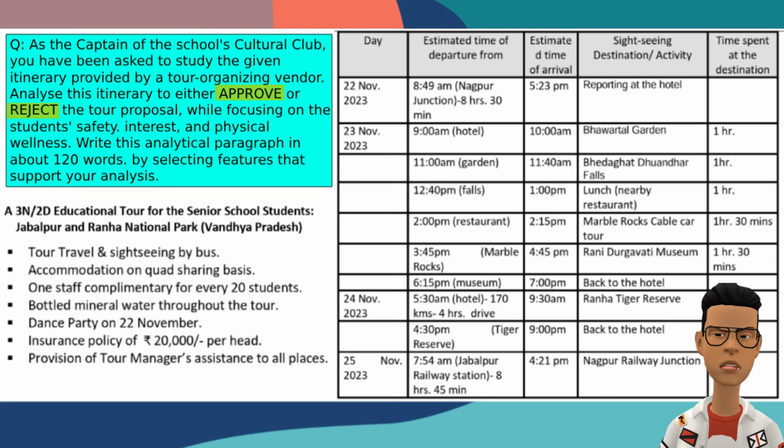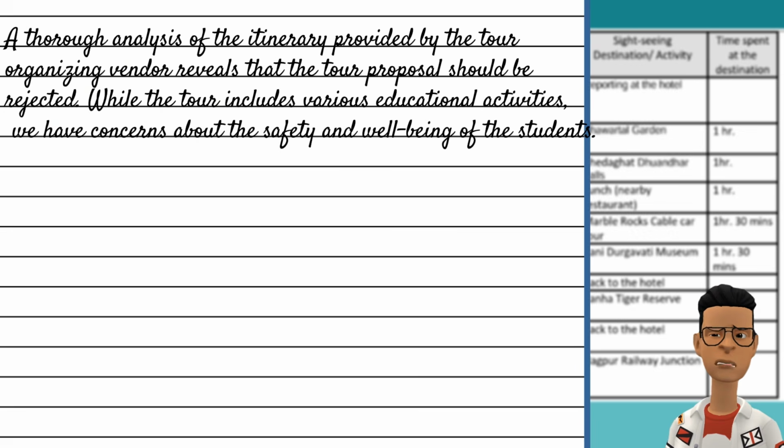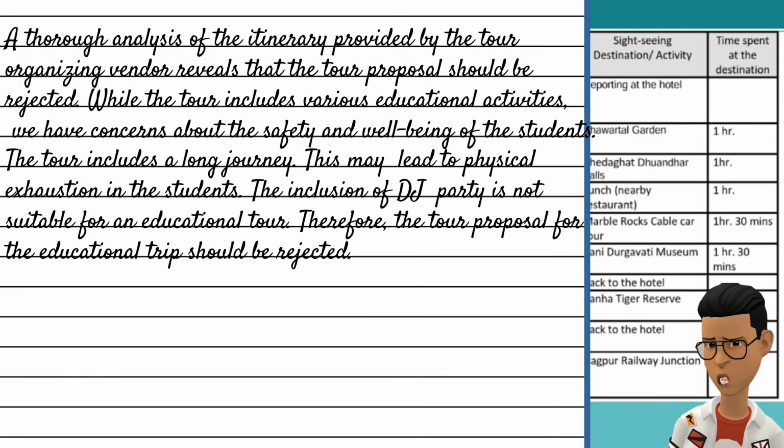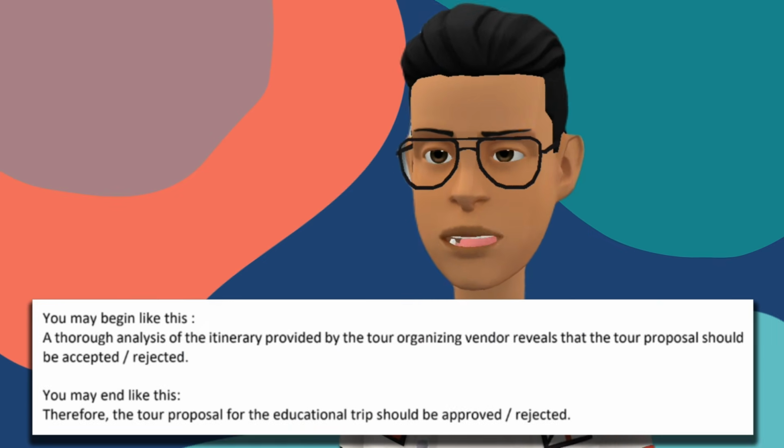Now what if you want to reject it? Can you find any negative things? You can say that the safety of students is vulnerable. The tour includes a long journey. This may lead to physical exhaustion. The inclusion of a DJ party is not suitable for an educational tour. Therefore, the tour proposal for the educational trip should be rejected. Don't worry much. It is easy. And then, you will probably be given hints like this, to make it even easier to proceed.